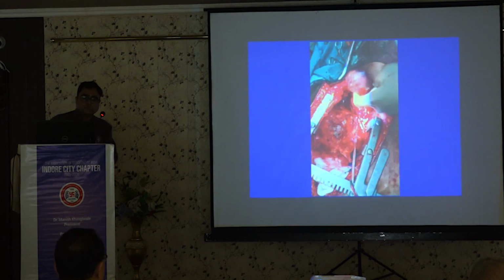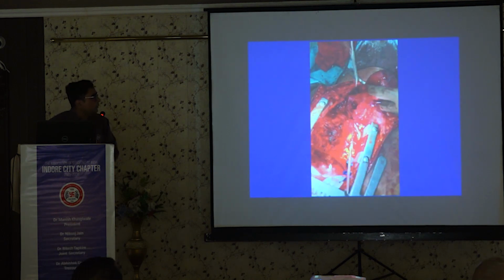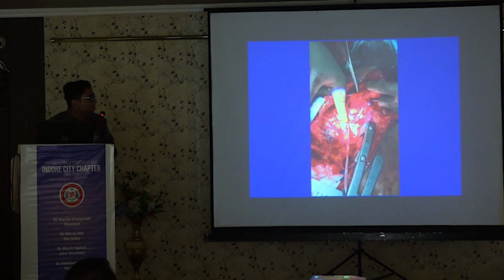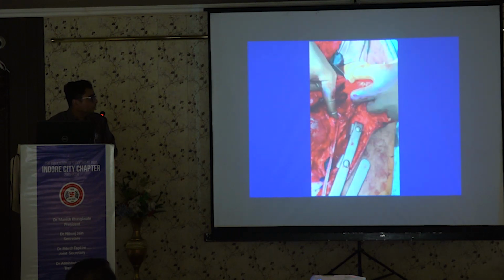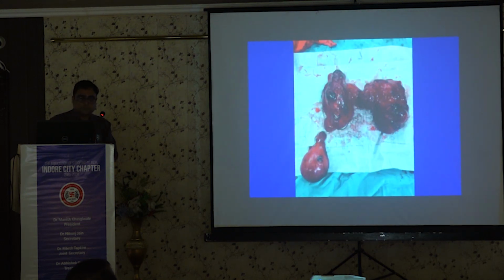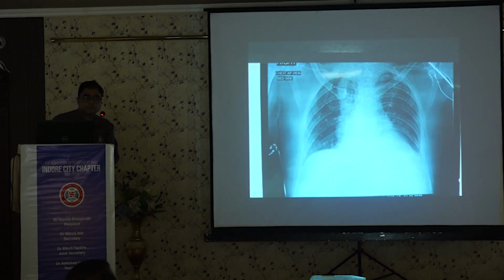With the help of the CVT surgeon, we did a median sternotomy. This is the common carotid vessel, behind this is the innominate vein, and this is the nodule posteriorly. This is the post-op X-ray.